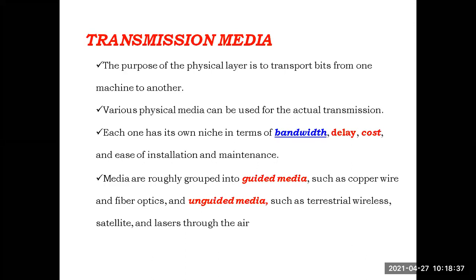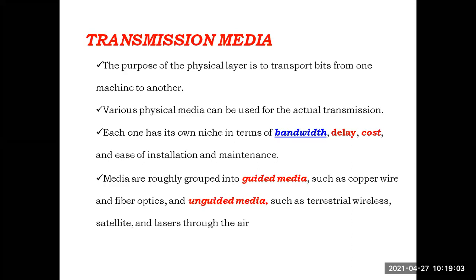Through air, the data will be transferred from device A to device B. That's why it is known as wireless media. Next, the data is transferring through the air, so there is no guidance for the data bits travelling. In which direction they have to travel, there is no guidance. That's why it is also known as unguided media. Why?